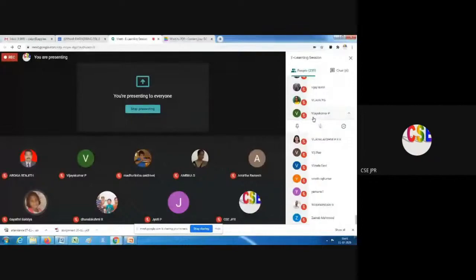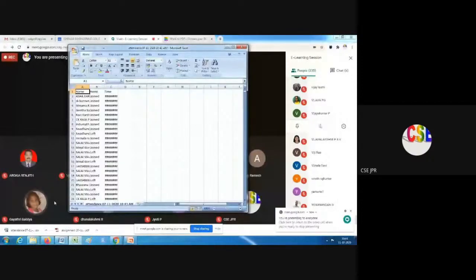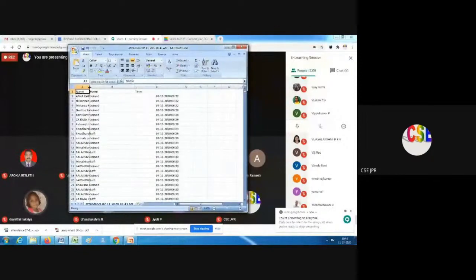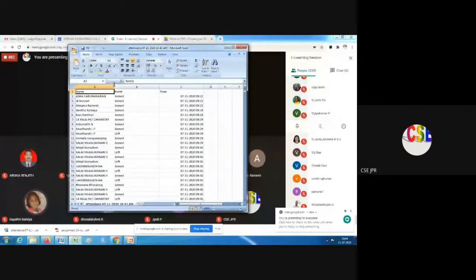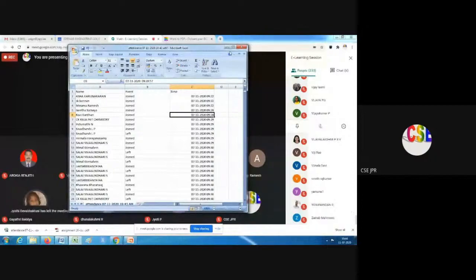Now I will open it. When we open this Excel sheet, we can see the information. The name is shown, but the mail ID cannot be saved, only the username that we give will be stored here. It also shows whether they joined or left, and the time. From this we can process and get some information, like how many persons have joined.